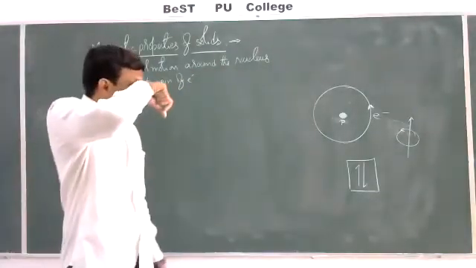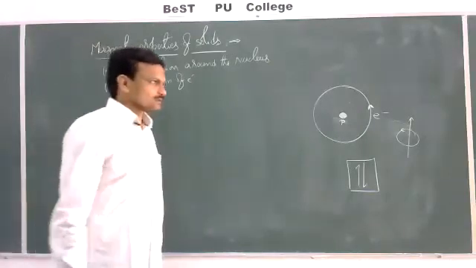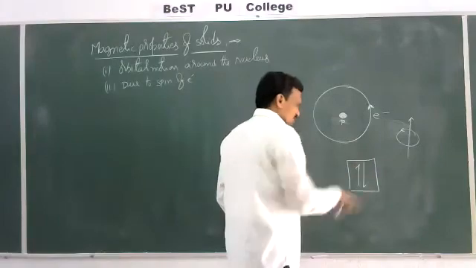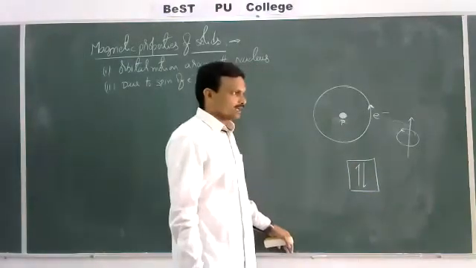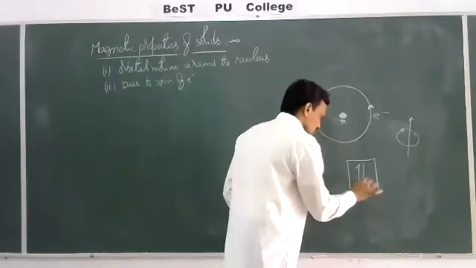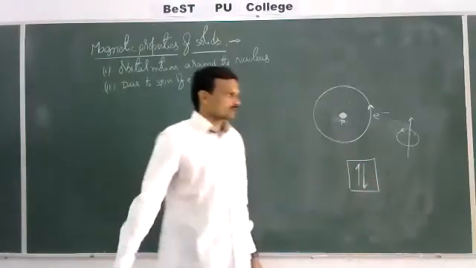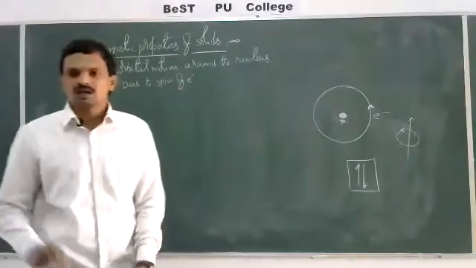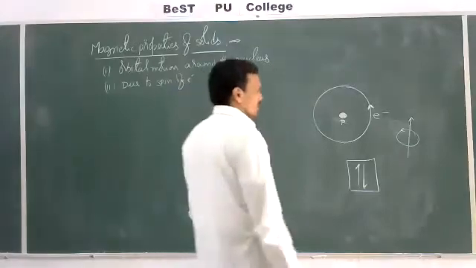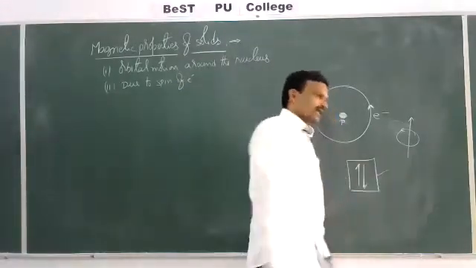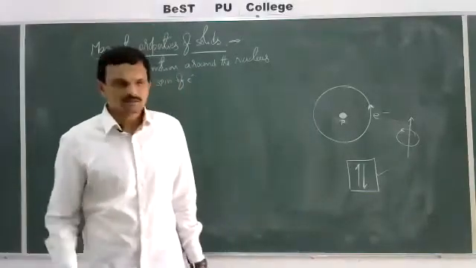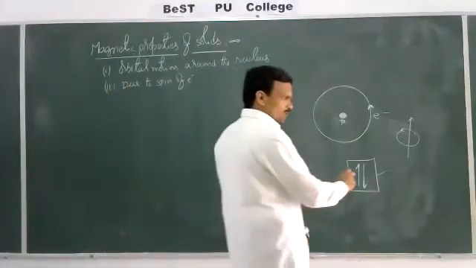That means the spins of the two electrons are opposite. So the magnetic moment of one electron gets nullified by the magnetic moment of the other electron. That means if an orbital contains paired electrons, the net magnetic moment due to the electrons is 0. No net magnetic moment is there.